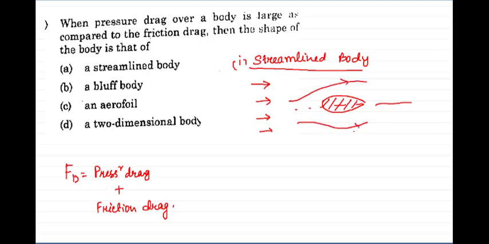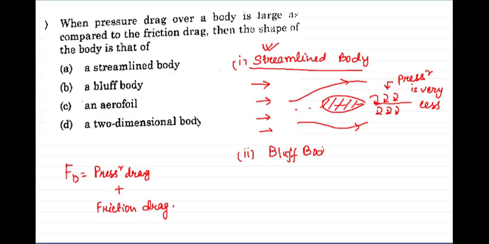body very easily. So there will be very less wake formation. Because of that the pressure drag is very less. In case of a streamlined body, pressure drag is very less. But another type of body is the bluff body. In a bluff body, the body is not aligned to the streamlines.